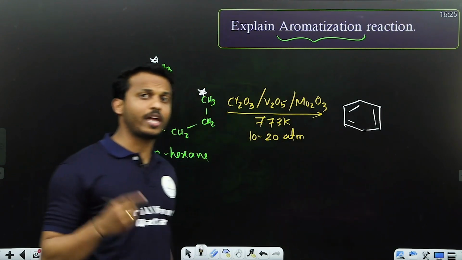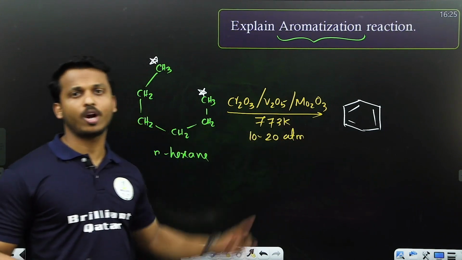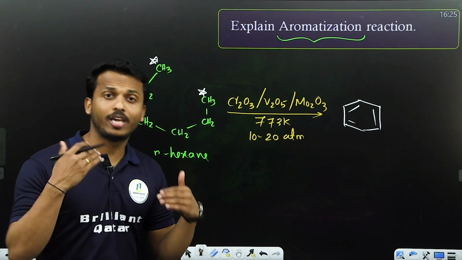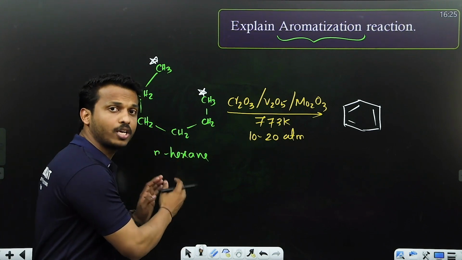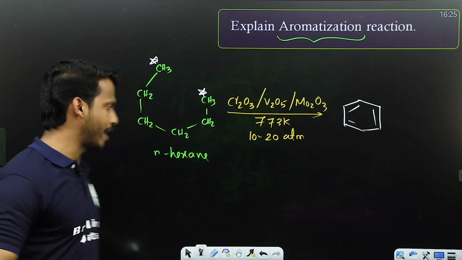In the same question, you can explain another way. How will you convert hexane to benzene? That is aromatization. Here a non-aromatic compound is converted to an aromatic compound. That is called aromatization reaction.